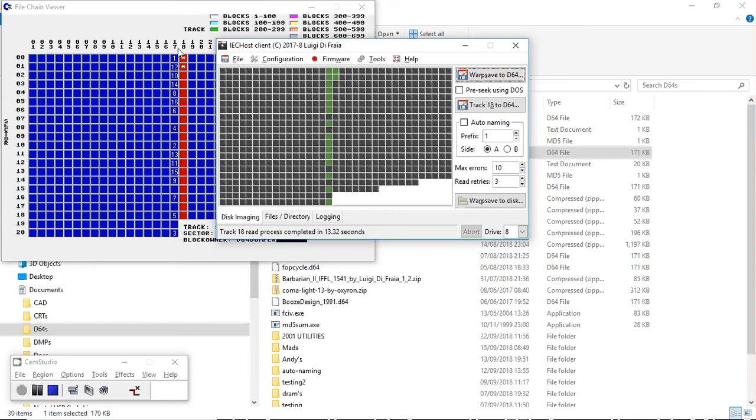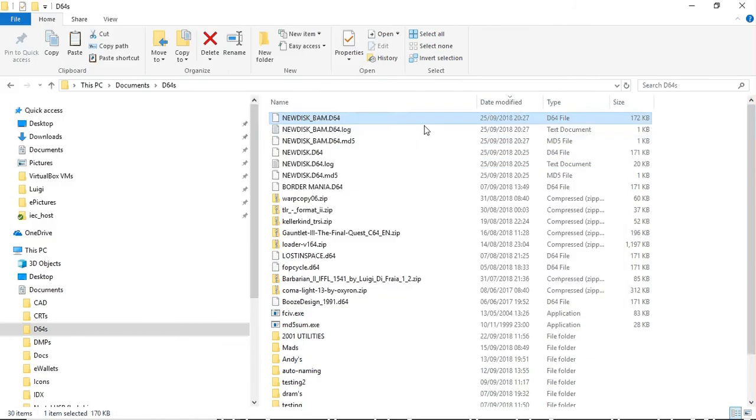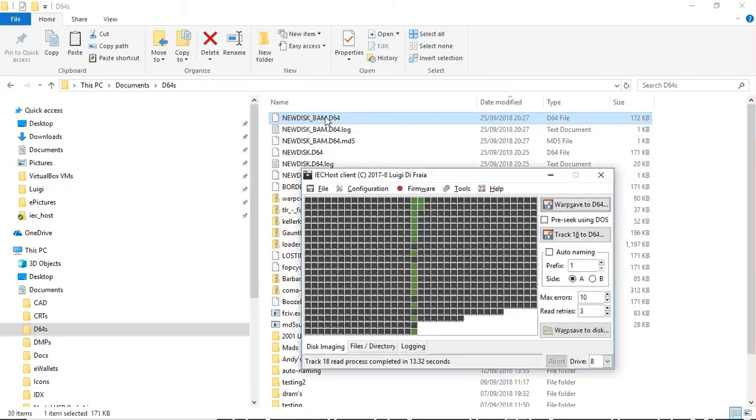Very same pattern here and here, so only the sectors that were allocated according to the BAM were dumped to this disk image. Now we can actually open this disk image.